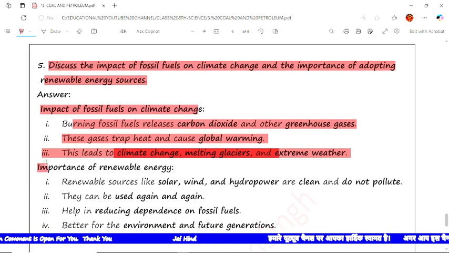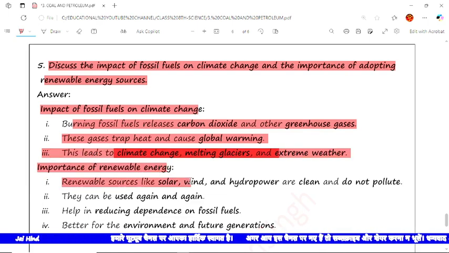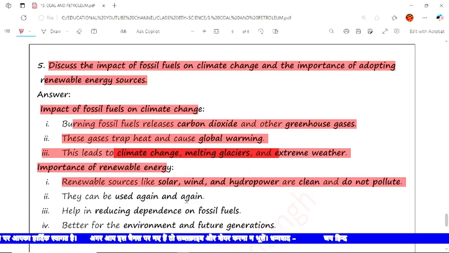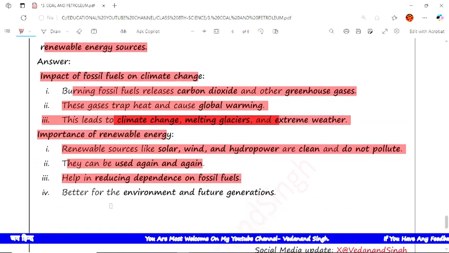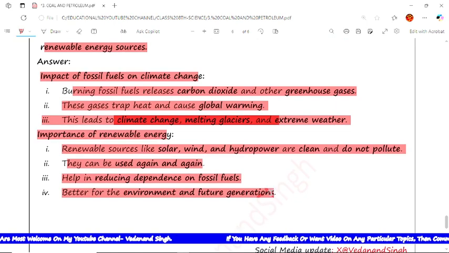Now the importance of renewable energy. Renewable energy like solar, wind, and hydropower is clean and does not pollute. Next, it can be used again and again. Next, it helps reduce the dependence on fossil fuels. The next is it is better for the environment and future generations.